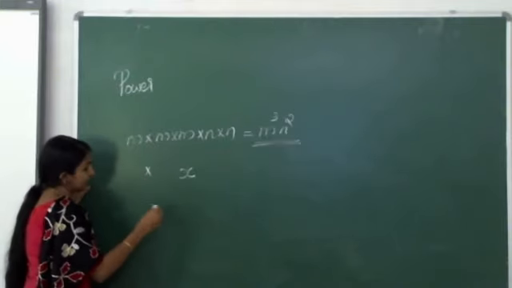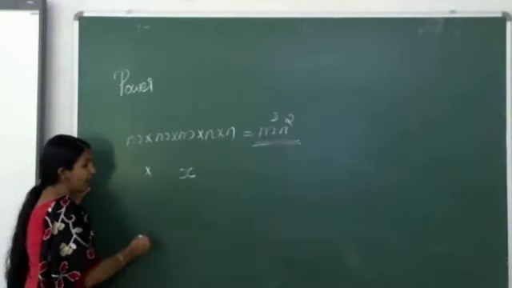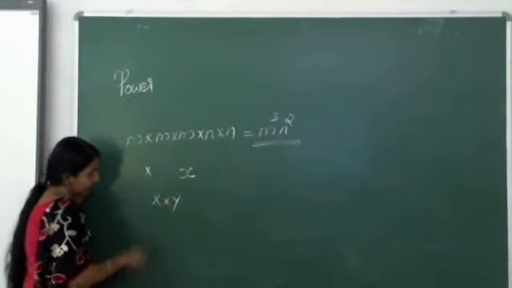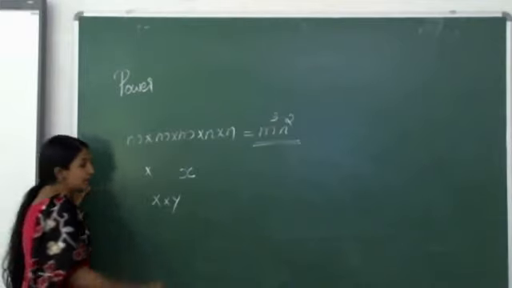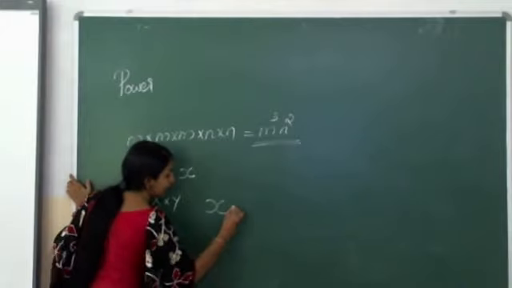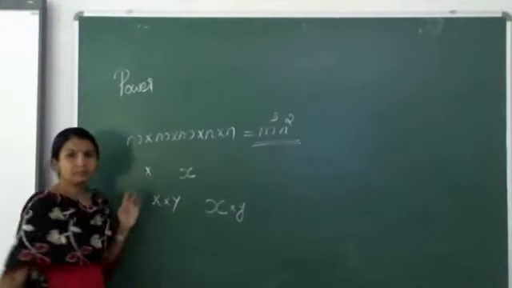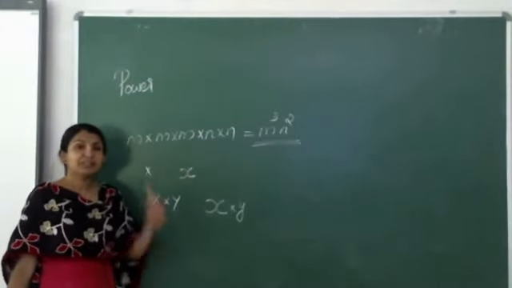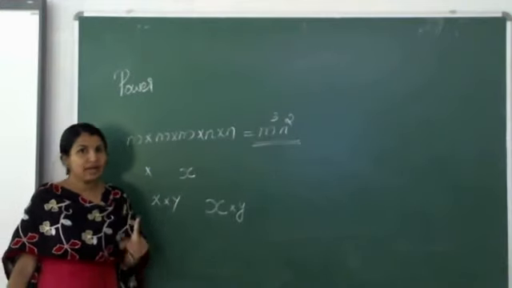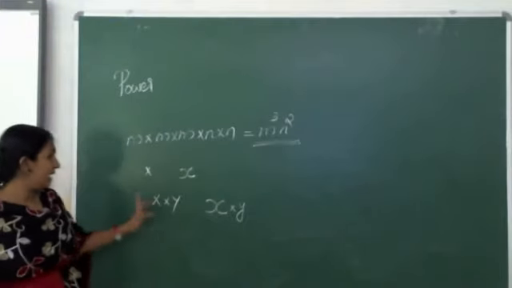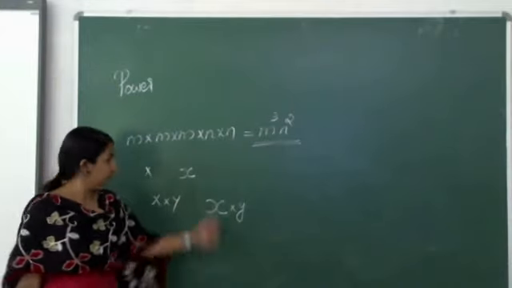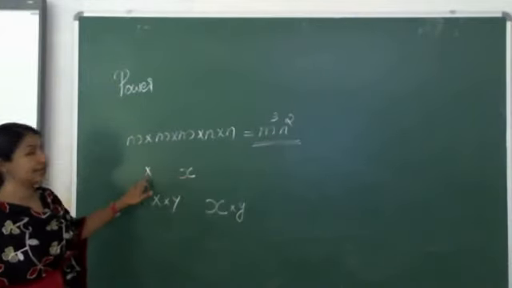So whenever you are writing x into y, write x like this. All the alphabets or variables we should write in small letters. Just keep it in your mind and write x like this way. Don't write x like this.